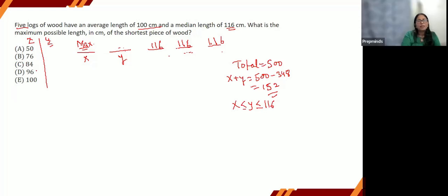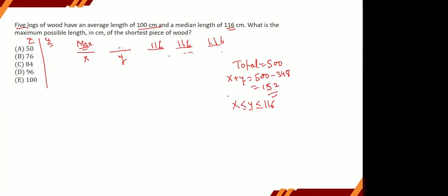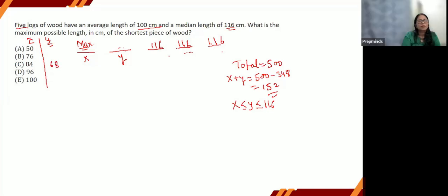So if we take x as 84, let us take x as 84. So 152 minus 84, how much is it? 68. 68, yeah. 68, right? And of course, y should be either equal to x or greater than x, right? So it does not satisfy.